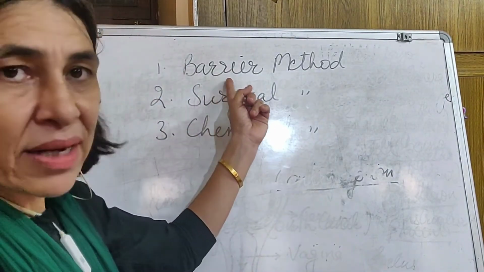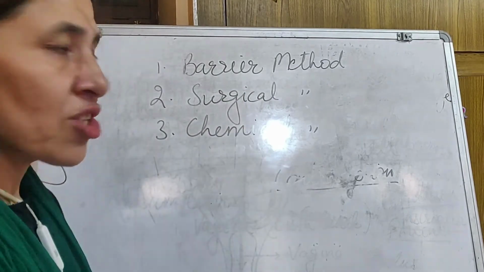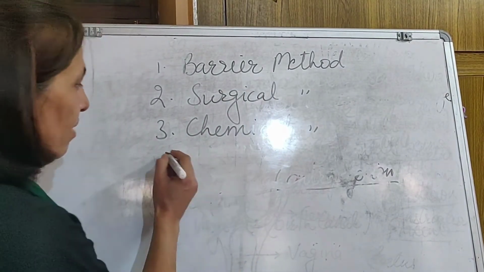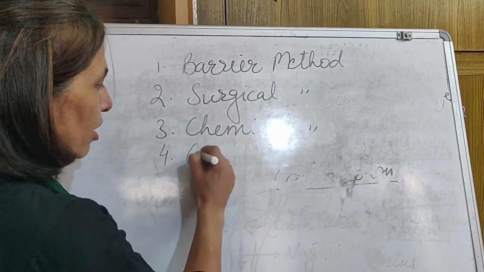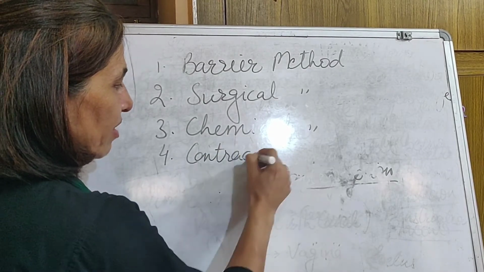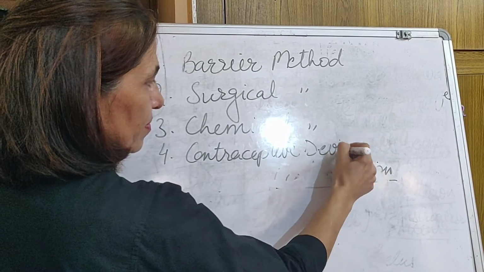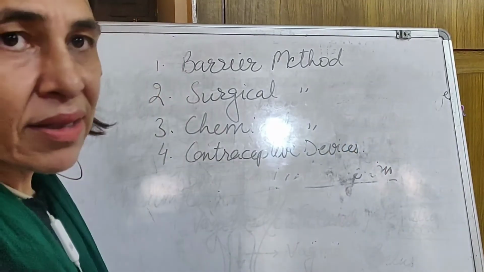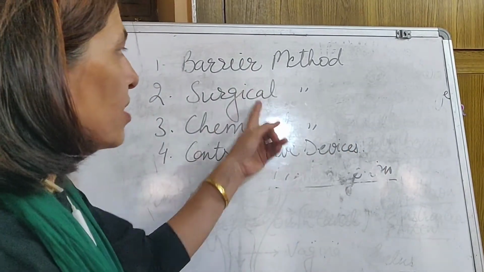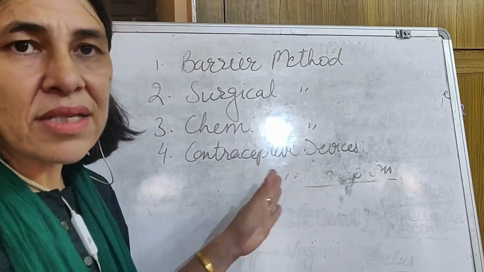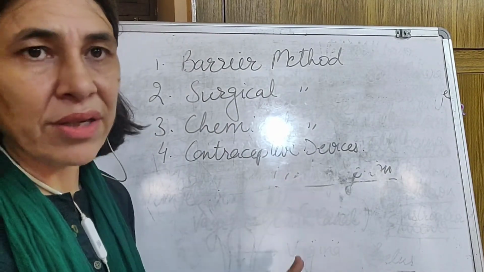Number 1 is a barrier method. Number 2 is a surgical method. Number 3, it is a chemical method. And number 4, it is called contraceptive devices. Barrier method. We are to learn these ways by the means of heading. And this is considered to be one of the important questions.